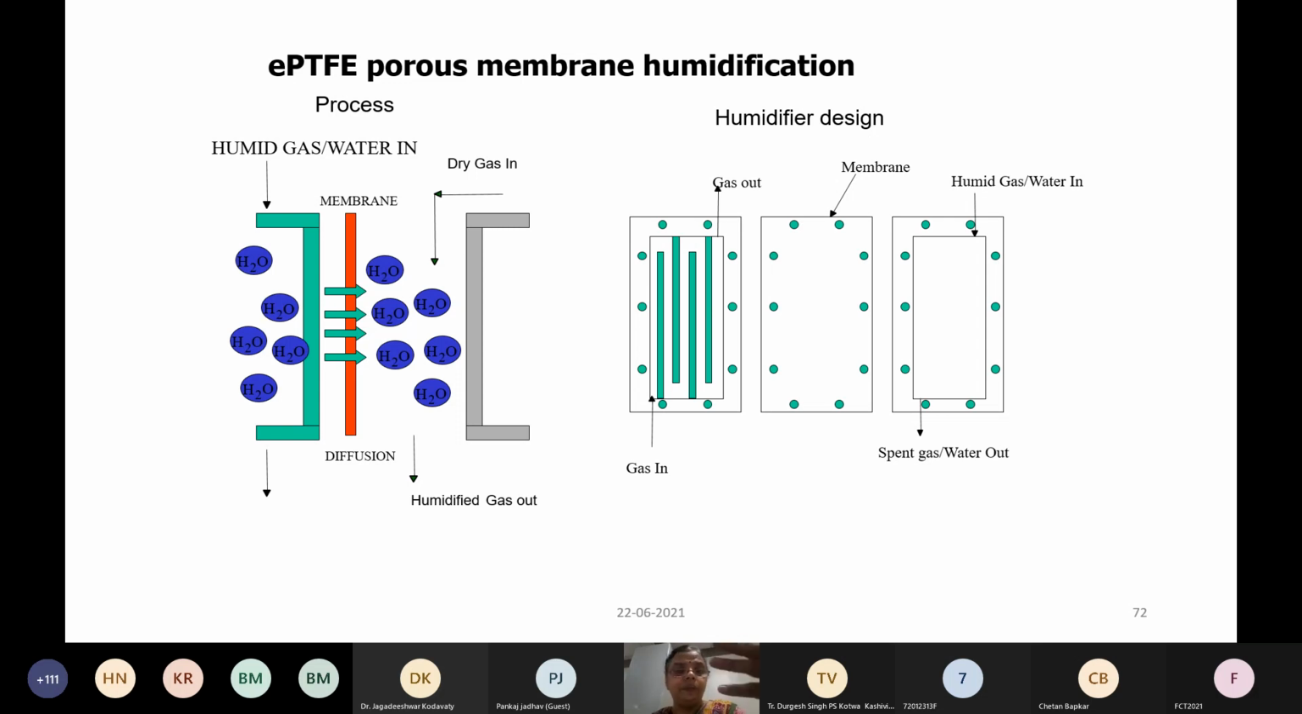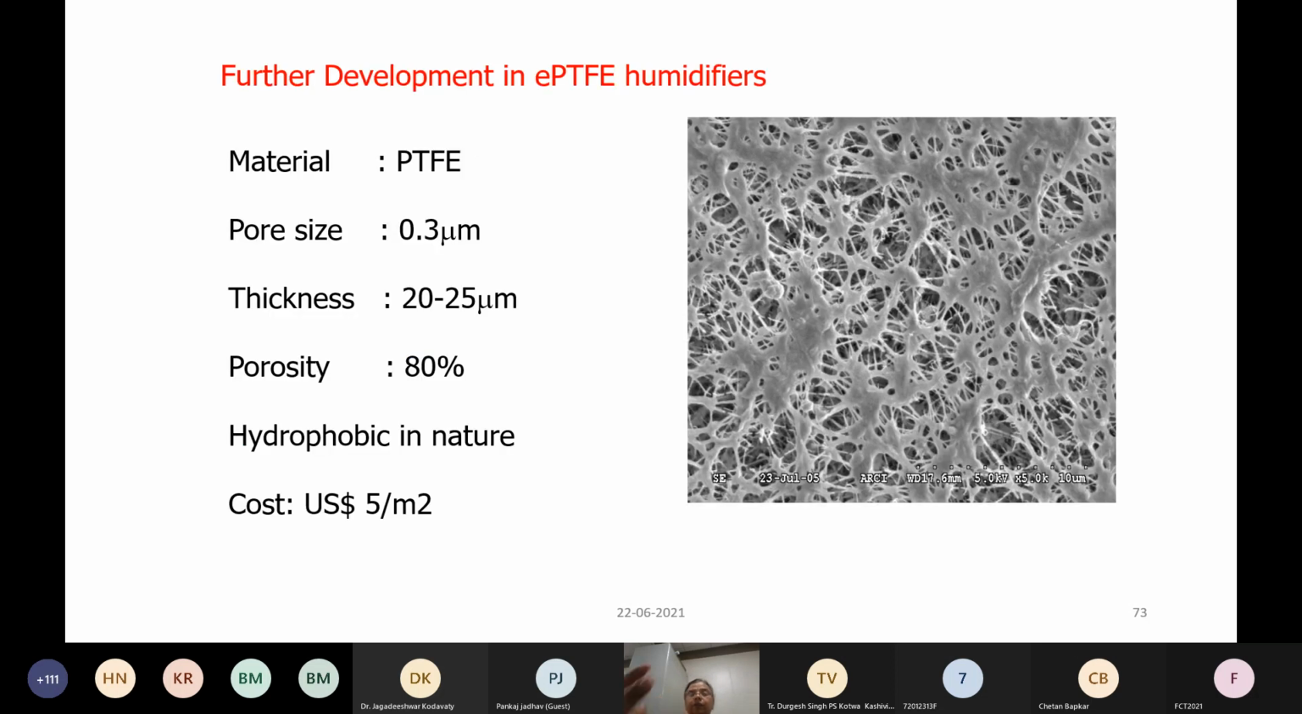So when the moving dry gas picks up the moisture from the exhaust of the fuel cell stack, it gets humidified. So we had developed a humidifier. These are some of the characteristics of the porous membrane that we use, where it had a pore size of 0.3 microns and the thickness was only 20-25 micron. And these membranes are used extensively in water filtration, and also they are not very expensive.